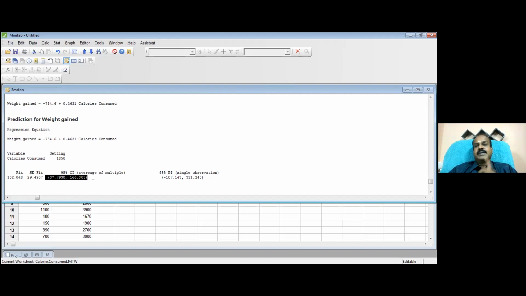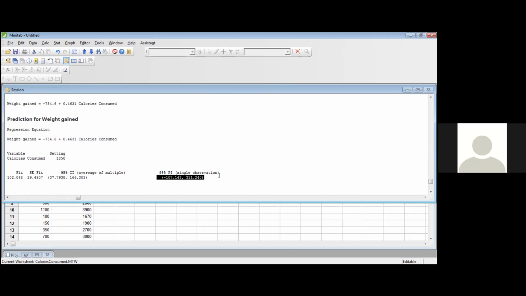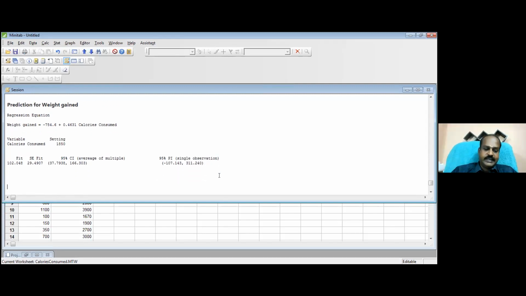If I do the experimentation only once, then that single observation will be inside the prediction interval. Is that clear? This prediction is talking about the weight gain, right? Exactly.